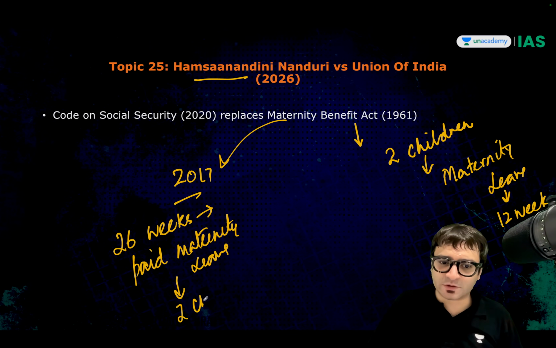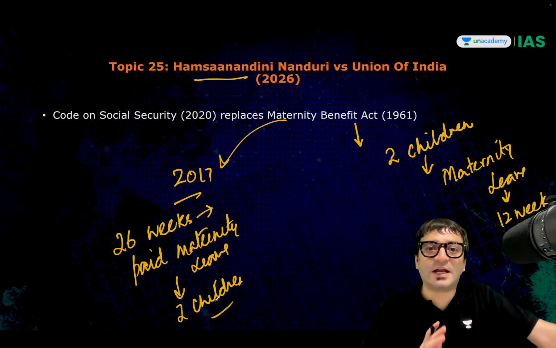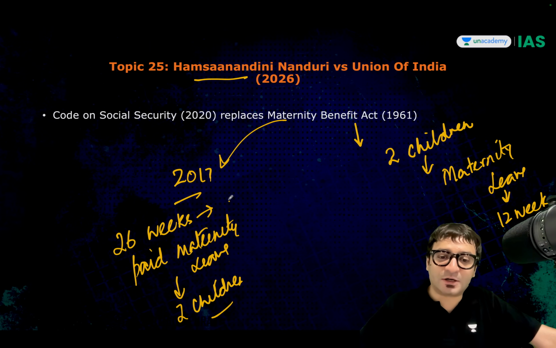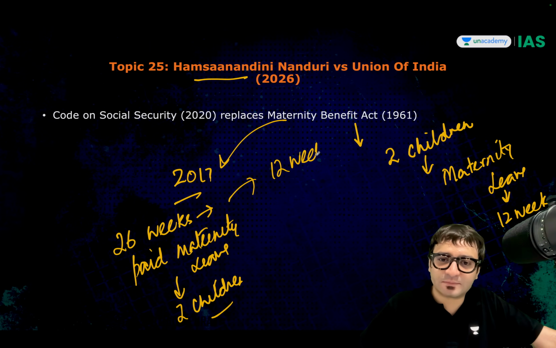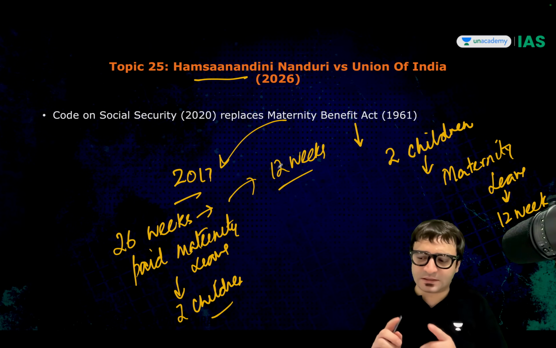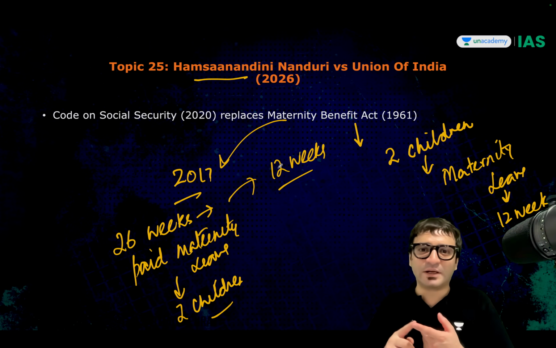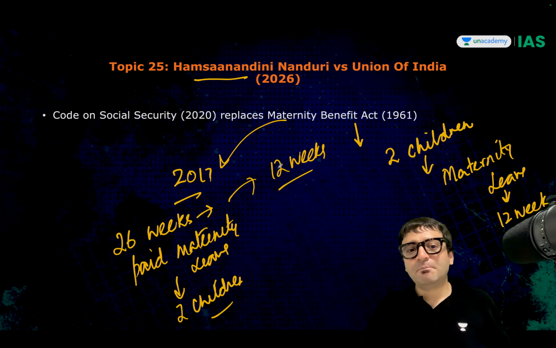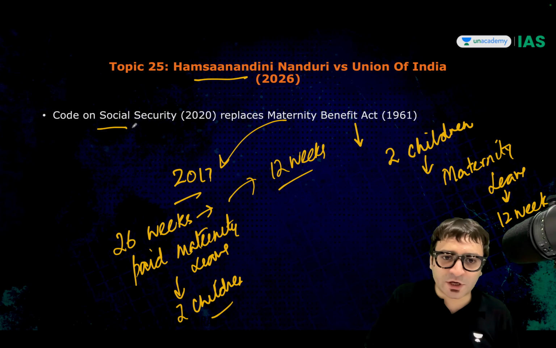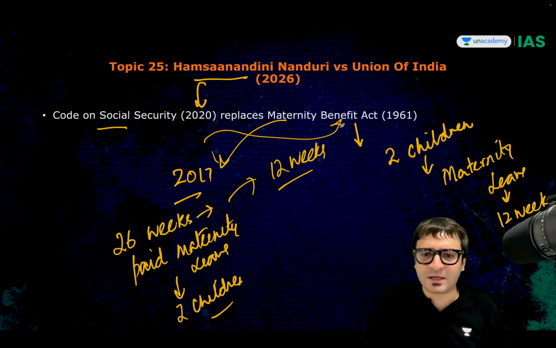But only for 2 children. Does that mean if you have a 3rd child, you will not get maternity relief, maternity leave, paid maternity leave? No, you will still get, but not for 26 weeks, but for 12 weeks. Long story short, under the Maternity Benefit Act, for up to 2 children, you will get paid maternity leave for 26 weeks. For more than 2 children, you will get it for 12 weeks. But Code on Social Security, which was passed in 2020 but got implemented recently, it replaced the Maternity Benefit Act.